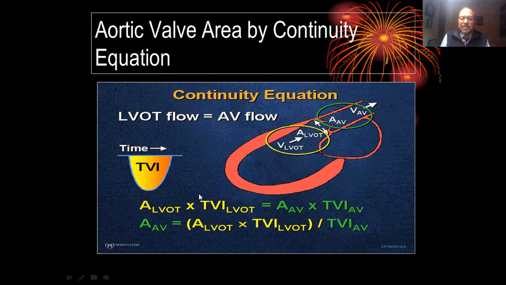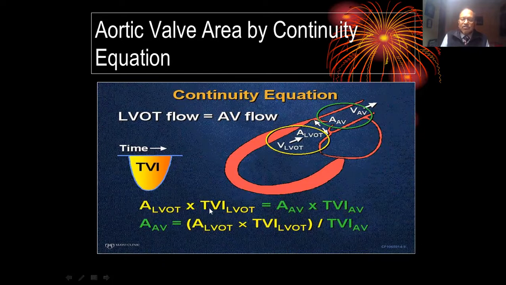If you look at this picture, this is stroke volume across LVOT. If we divide this stroke volume with aortic valve VTI, what we are going to get is aortic valve area. So in this picture, the most important parameter is LVOT VTI, because LVOT area is the most important part in this picture. So whatever the area at LVOT and whatever is LVOT VTI, the amount of blood which is flowing through it is the stroke volume.